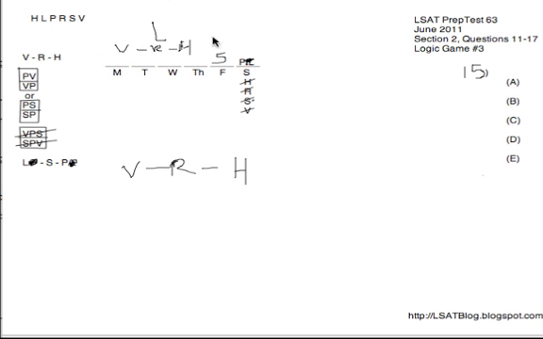Yeah, L could be anywhere Monday through Thursday, so A is our answer to 15. And if you look at B, C, D, E, of course, S Wednesday is impossible, S is on Friday, B's gone. Looking at C, the V on Wednesday can't happen because then it wouldn't be able to fit both R and H after it, so that's gone.